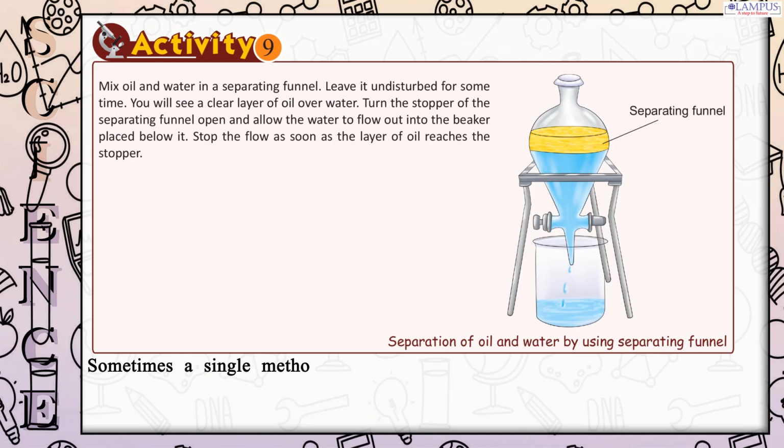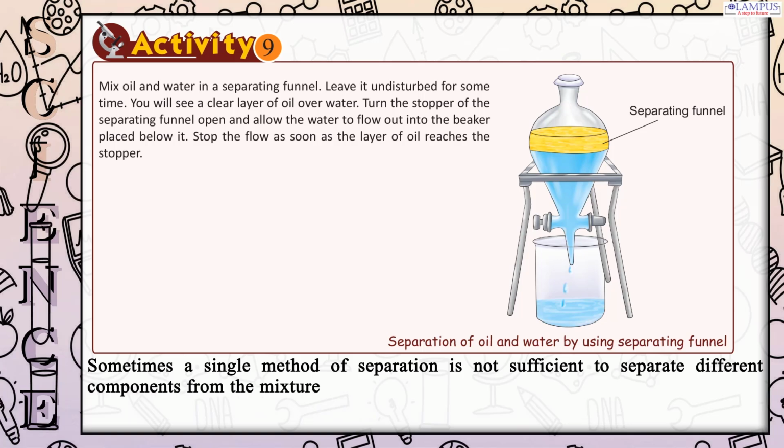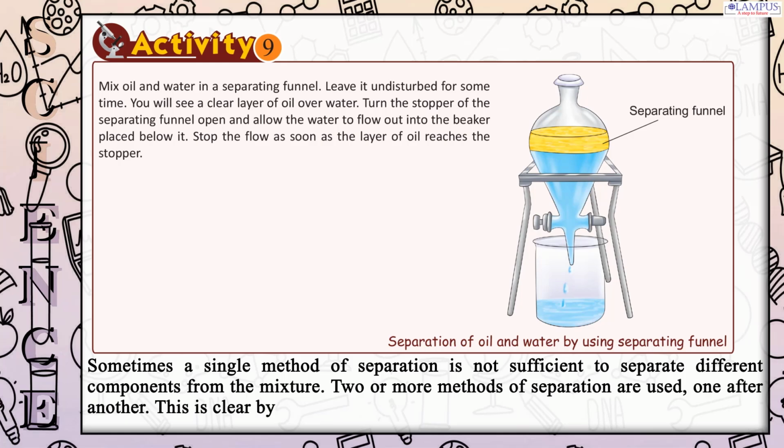Sometimes a single method of separation is not sufficient to separate different components from the mixture. 2 or more methods of separation are used, one after another. This is clear by the following activity.